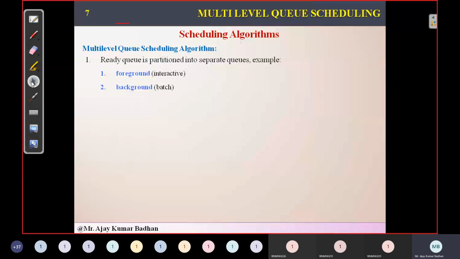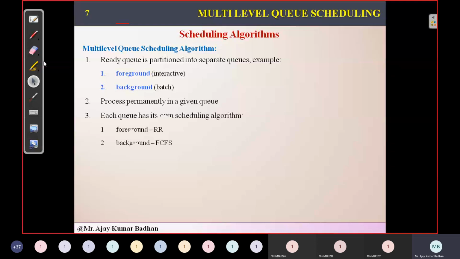So in this way, whatever processes are coming up, they are classified into foreground and background. Background processes, as I told you, will have the lowest priority, and the foreground will have the highest priority. So here we'll be having permanent queues. We'll be using multiple queues here. Like in the previous algorithms, we have used single queues, not like that. Here we will be using multiple queues, and these queues will have a fixed scheduling algorithm.